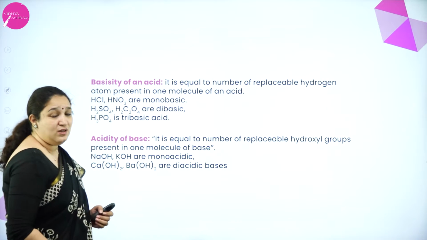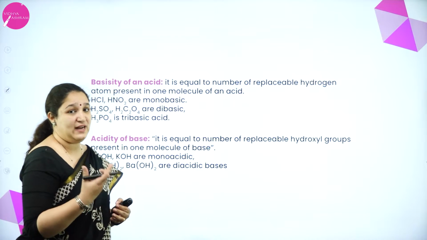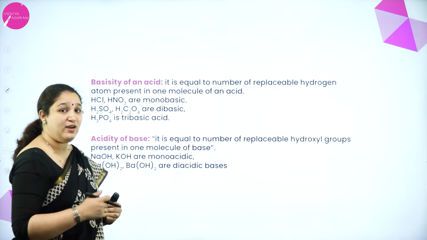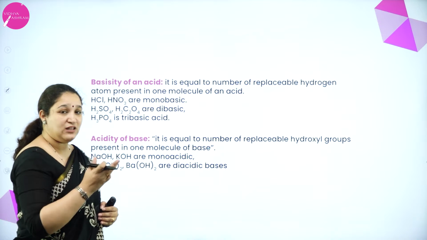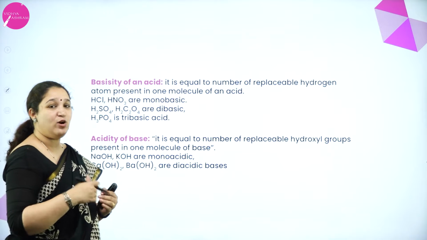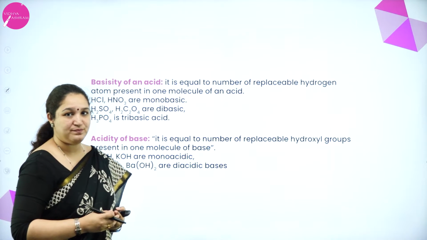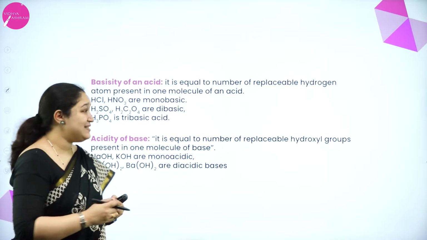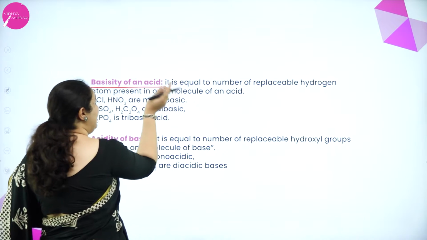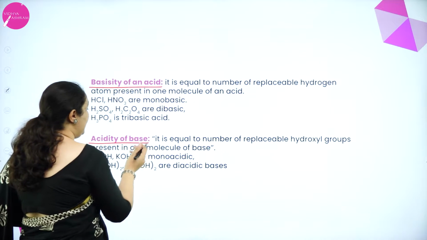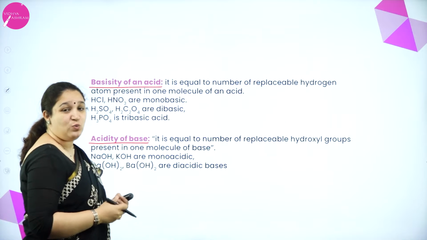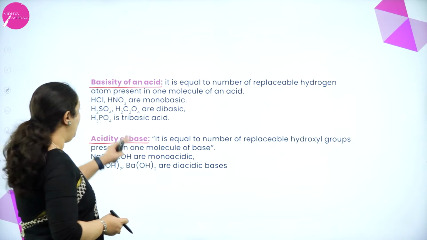Next, we are going to learn about the basicity of an acid and acidity of a base. See, it is the other way around. We do not call it acidity of an acid and basicity of a base. Okay, we always say basicity of an acid and acidity of a base. Now, what is the meaning of this?